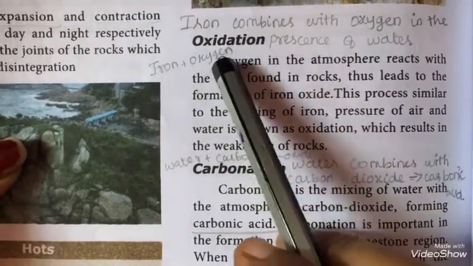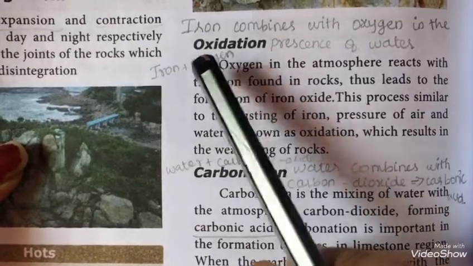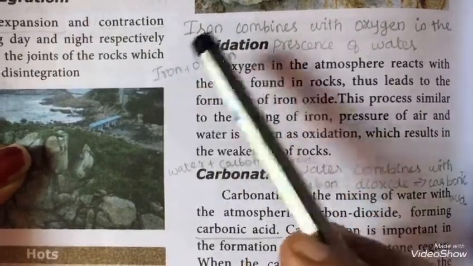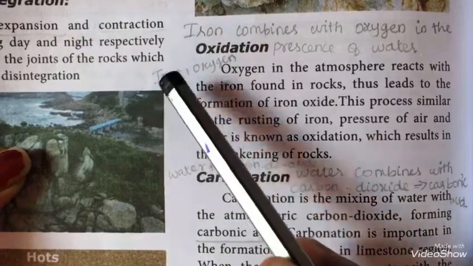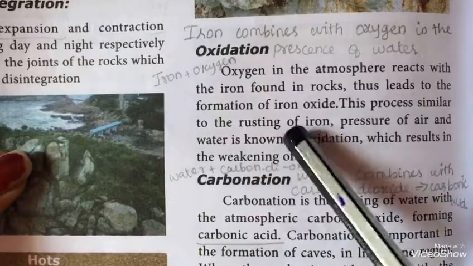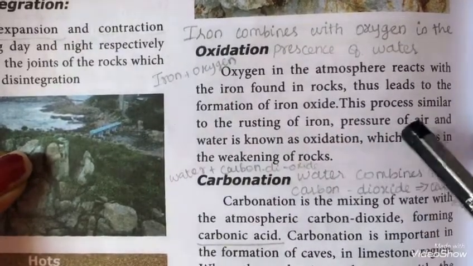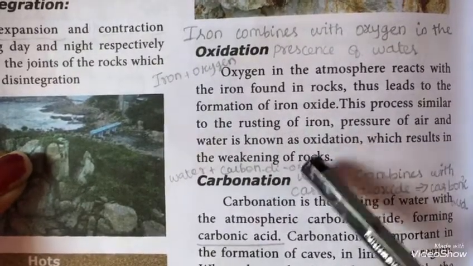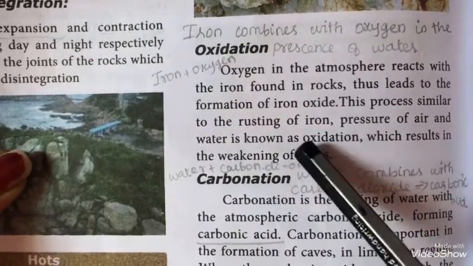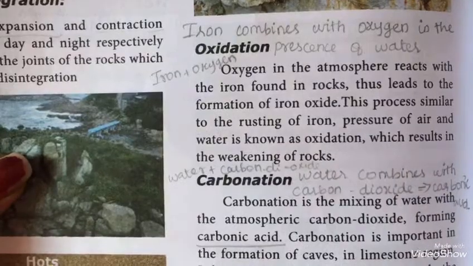So oxygen is present in the atmosphere, right? And iron is found in rocks. These two react together and form iron oxide. This process is similar to the rusting of iron, in the presence of air and water. This is known as oxidation. So the formation of iron oxide is known as oxidation.